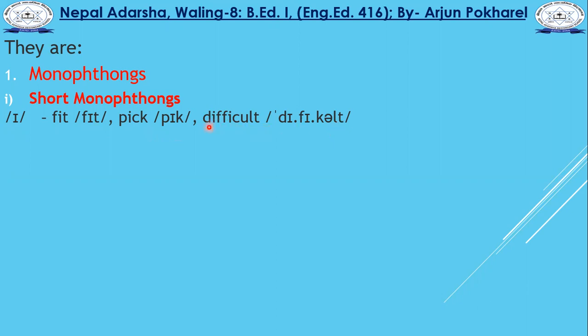When you see the word in the dictionary, you can get this kind of phonemic transcription. This is known as phonemic transcription, or dictionary transcription. No phonetic transcription is given here. When you see the word fit, you get the transcription within slashes.